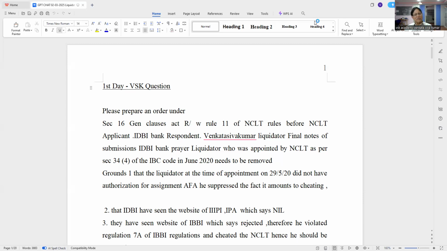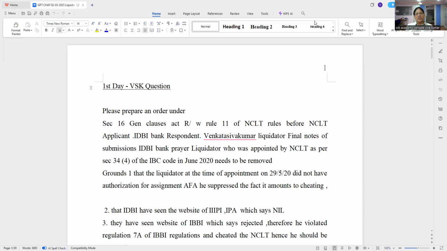Ultimately, I was removed. When I was removed, when I had solved all the problems of the company, and they were willing to give back the company for 100 crores to the promoters, they refused. I won the case in Orissa, and we got value of more than 1,500 crores. So they came, all promoters, IDBI Bank, everybody, and then they influenced the system and got me removed.